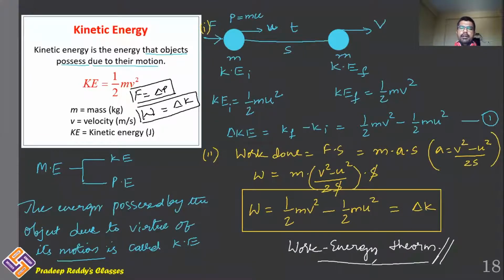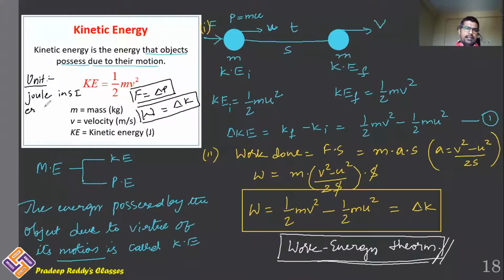It is a very important theorem which is helpful in solving problems. Whatever the amount of work you are doing on an object, that will be converted into kinetic energy. And the definition of kinetic energy is half mv square, which is the energy possessed by the body by virtue of its motion. And the unit of kinetic energy is joule in SI system and erg in CGS system.